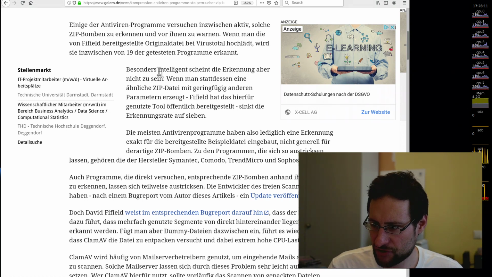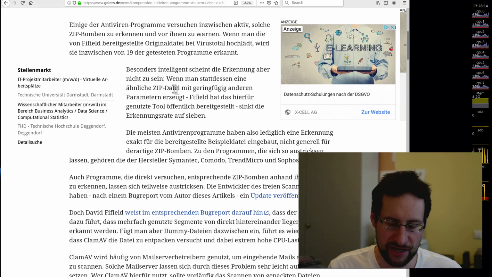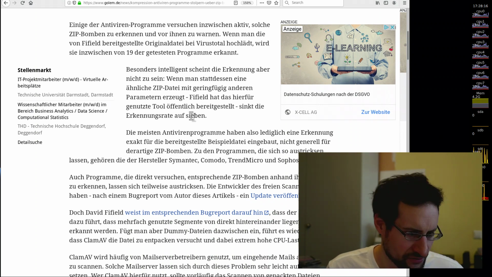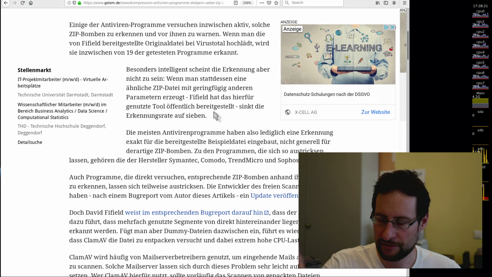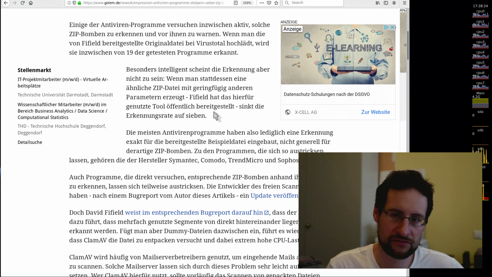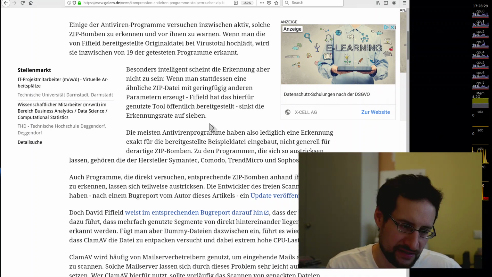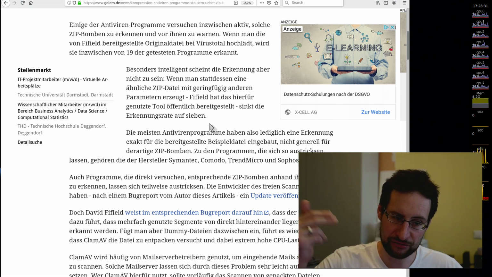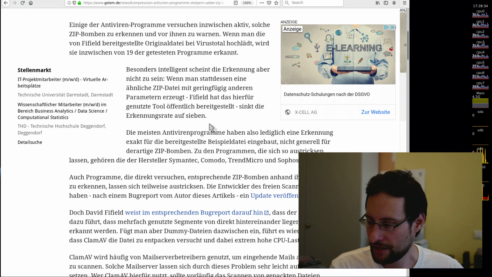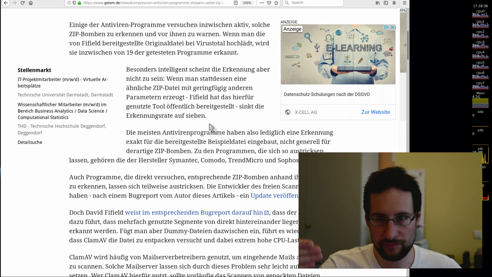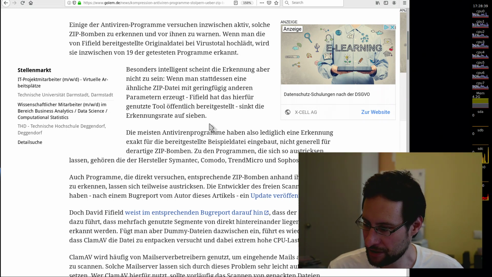However, if you just change this a little bit, just some bytes or bits, so that it's not the same hash anymore, then from 19 only 7 still recognize it. There you see, antivirus is just some hash of some file. Instead they implement some protection, like they try to extract this, and this mostly extracts to garbled nonsense. Amazing engineering, just blacklist the hash, stupid.